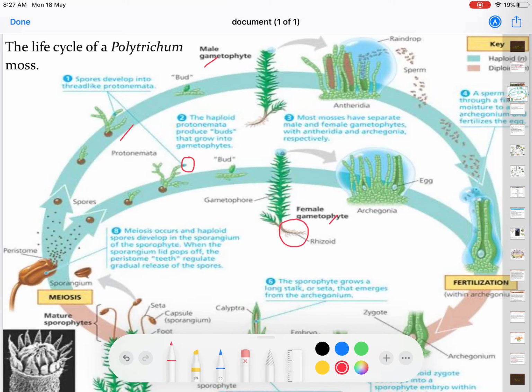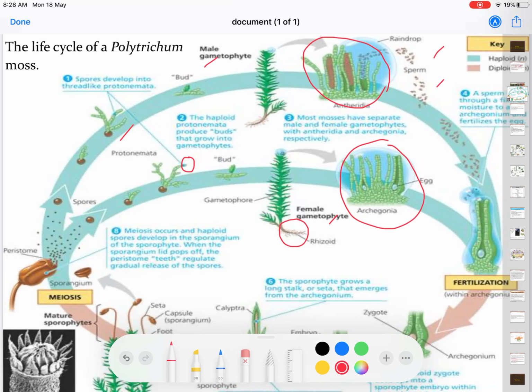Most mosses have separate male and female gametophytes. One plant will produce the male gametophyte with antheridia, meanwhile the other will form archegonia. So there is no mix up of these two gametophytes. The antheridia will release sperm. The sperm have flagella so that they can move.